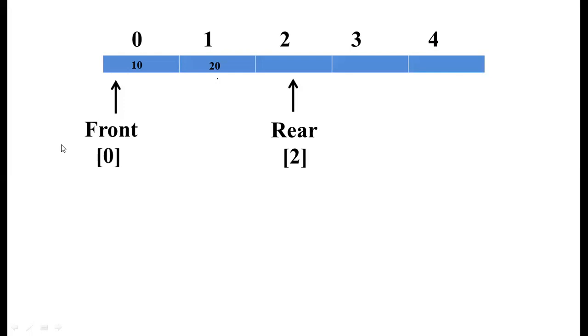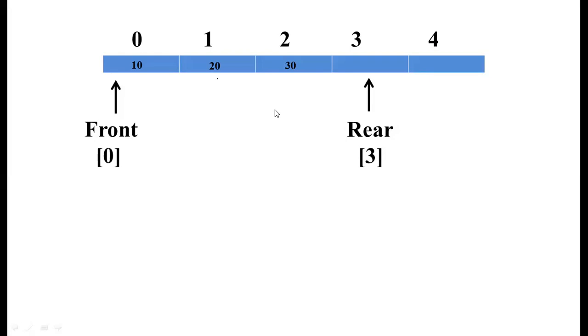Now suppose you are inserting the next element, say 30, at the rear position. The rear is pointing to the second position. Once after inserting 30, the rear will change to the next location, with index value 3.